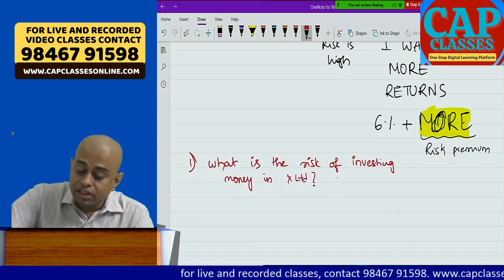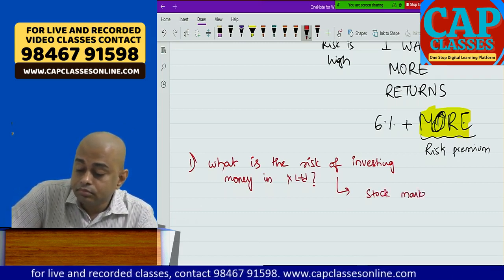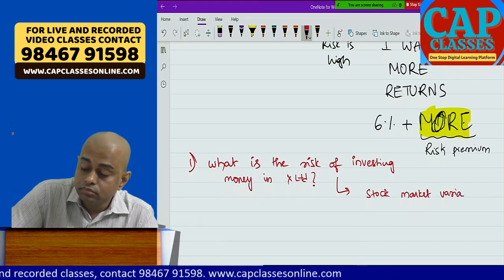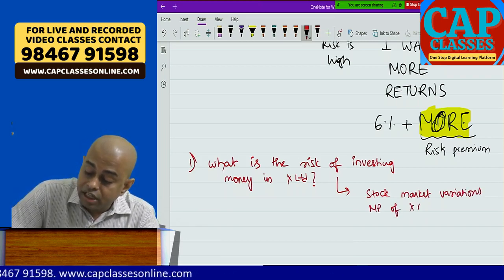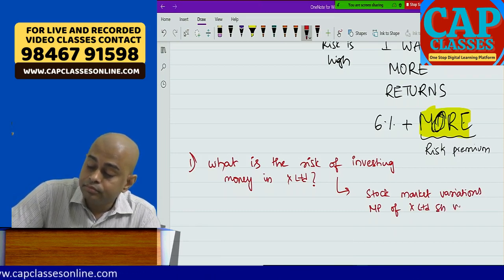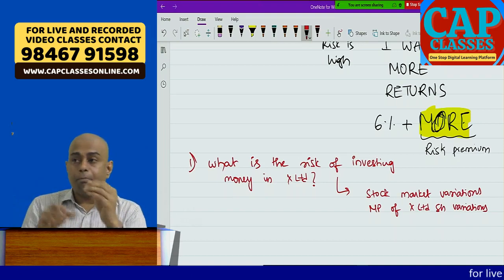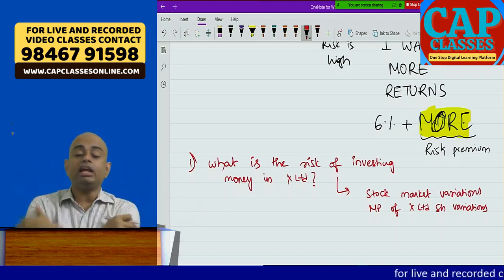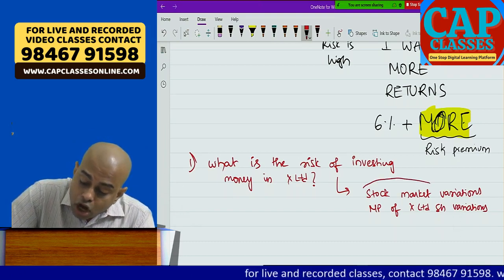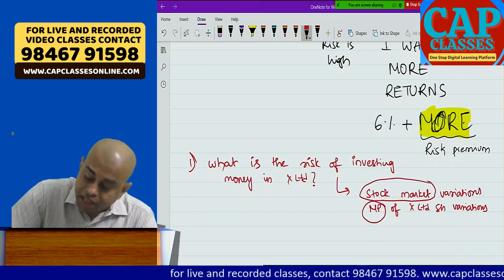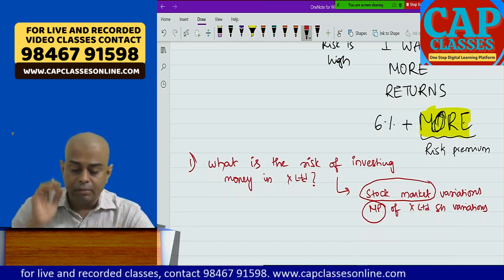So what is the answer for this? Stock market variations. Market price of X Limited share variation. So the stock market can crash, my company can outperform or my company can underperform. So what is the relation between the stock market and my company share? This I want to calculate.